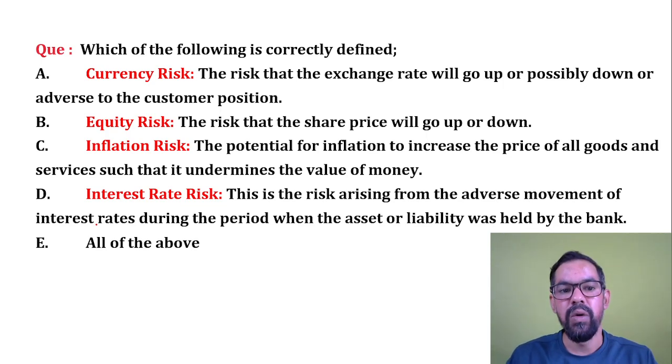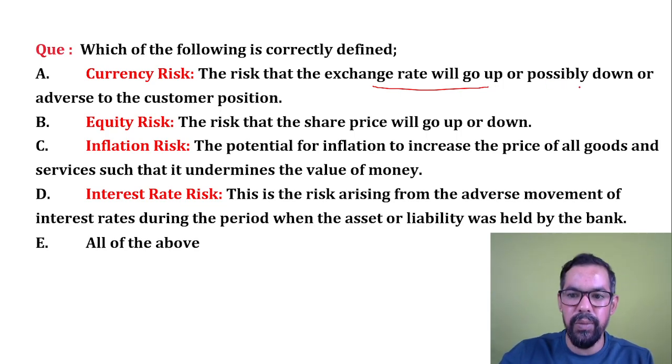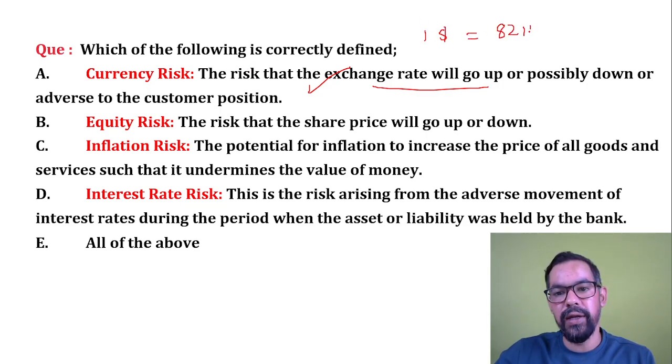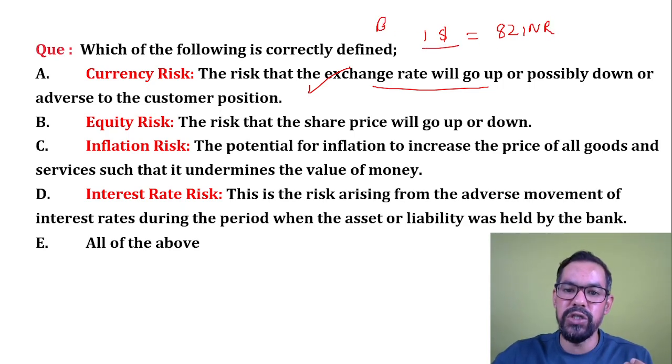Now, which of the following is correctly defined? Currency risk: the risk that the exchange rate will go up or possibly down, adverse to the customer's position. So statement 1 is correct. Let's say for $1 the current rate is 82 INR, and you buy this dollar, making a buy position on this currency pair.